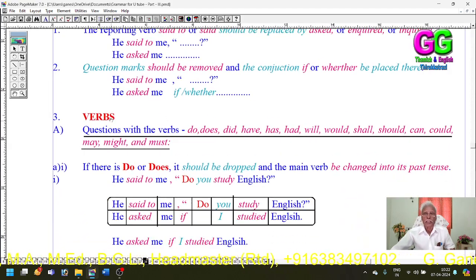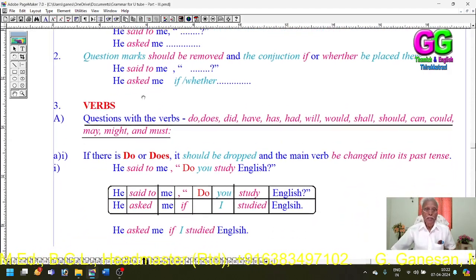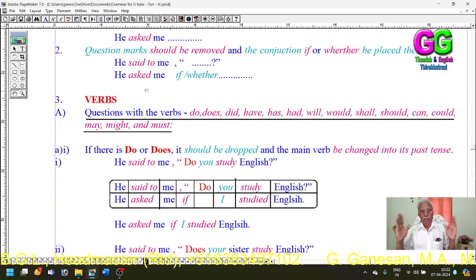Then third, regarding verbs, there are a lot of rules that we are going to see. I have divided the questions without WH words into two parts. One part has the be verbs: am, is, are, was, were.